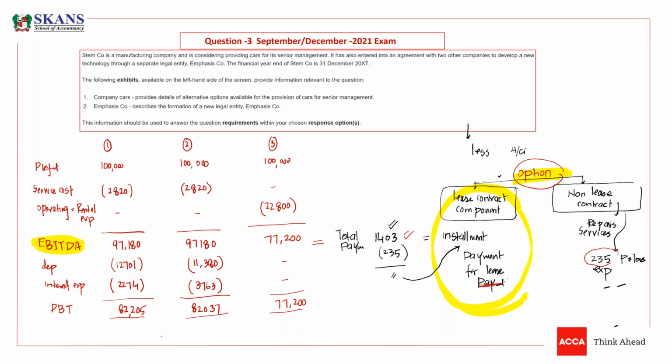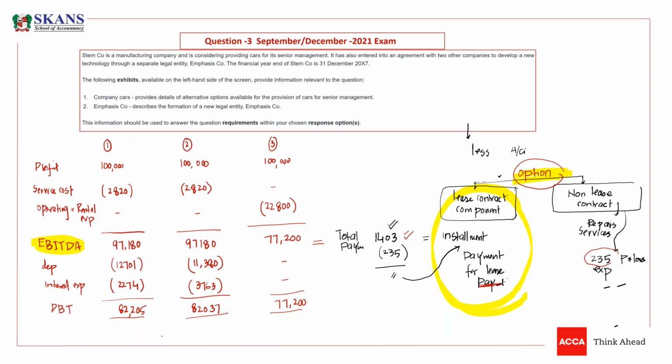So where the impact is minimal, guys, obviously on earnings before interest, tax, depreciation, and amortization, under options 1 and 2, the impact would be minimal.